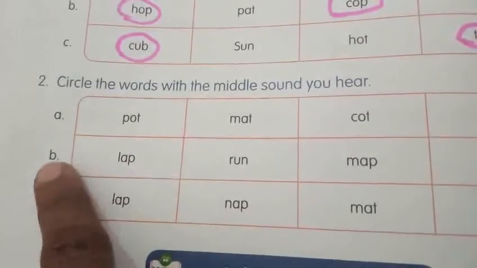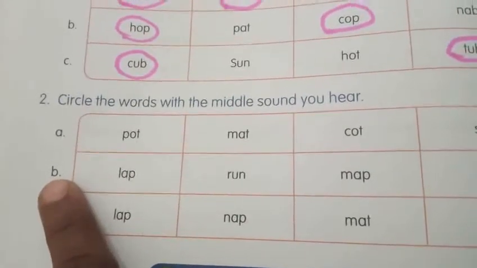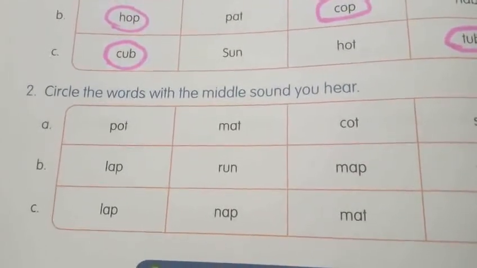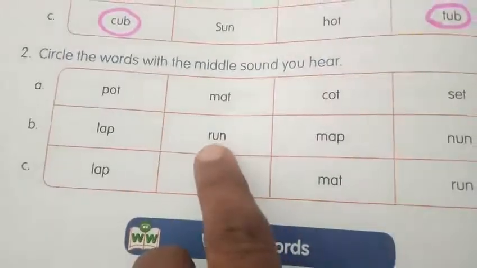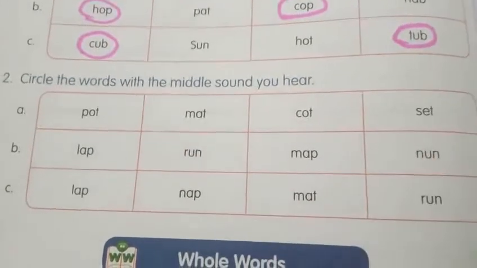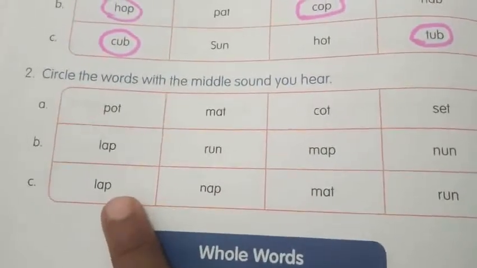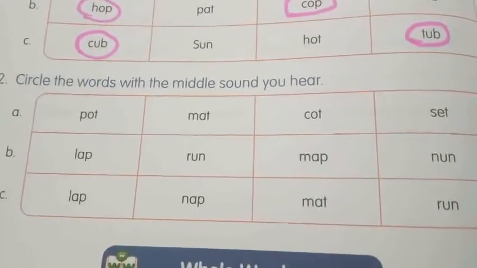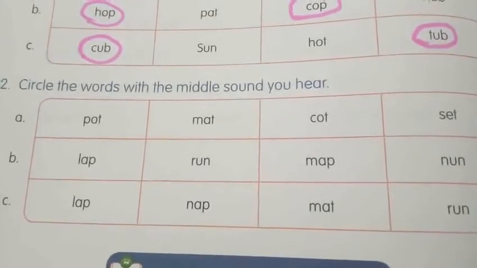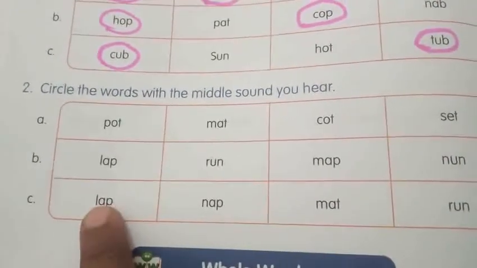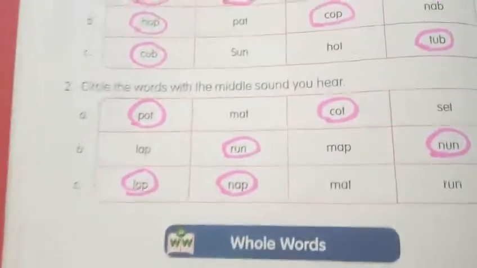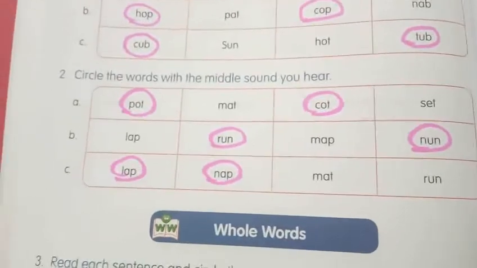Okay. Next. Let us move to the B question. Are you ready? Yes. Run and none. This word has a middle sound. Next, C question. Yeah, which has a middle sound? Lap and nap. So you have to circle these 2 words. Yeah, great Kutima. Let us check your answers.